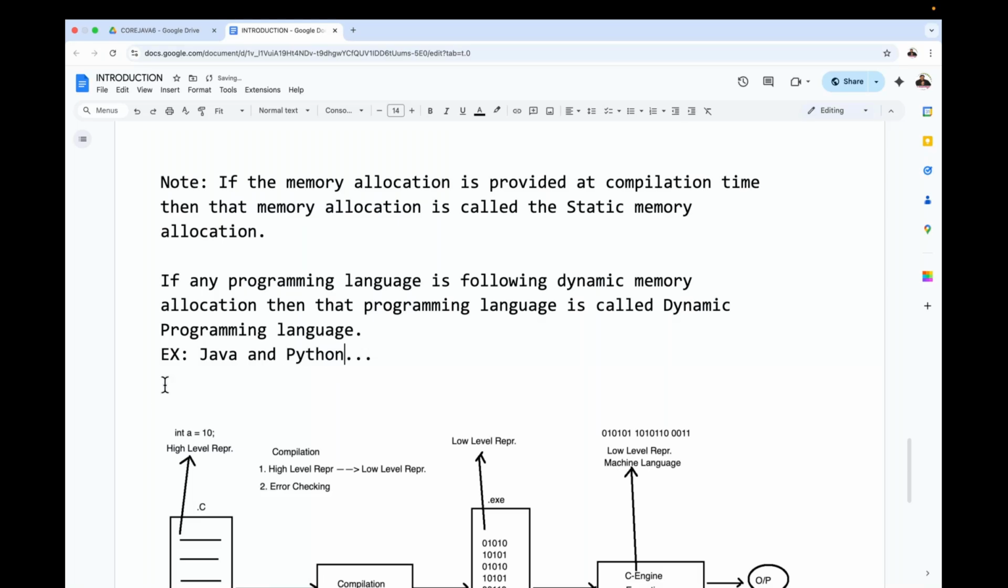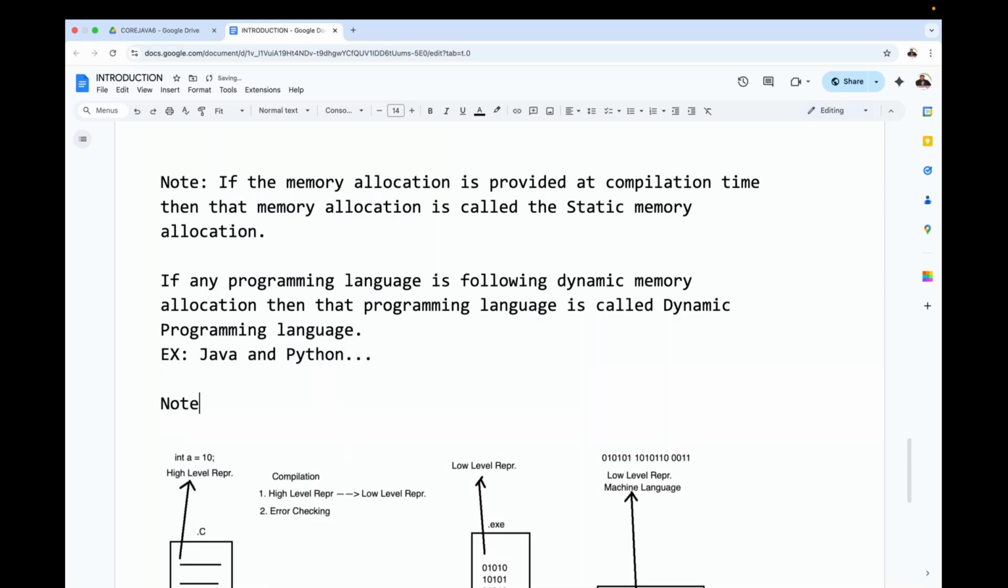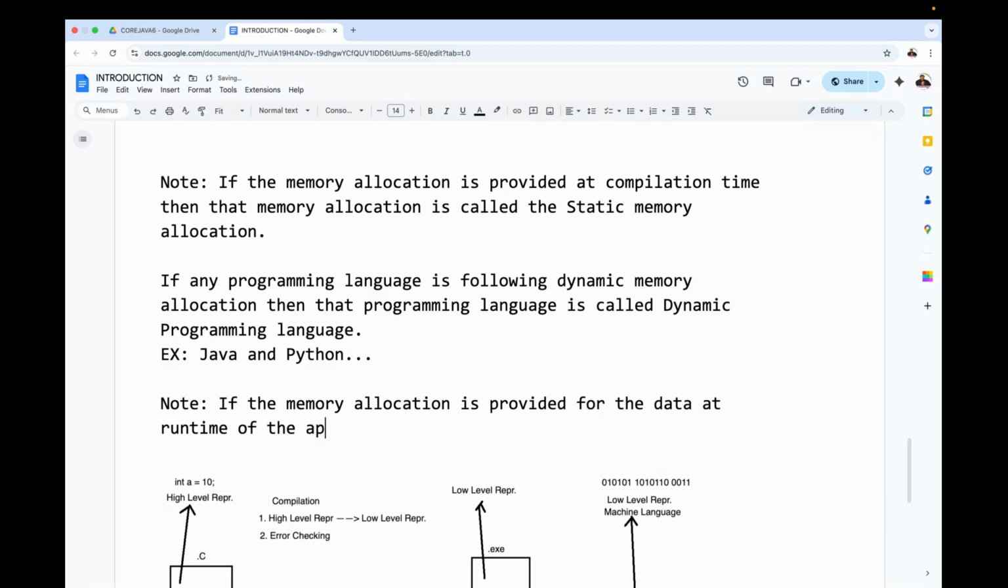What is dynamic memory allocation? Note, if the memory allocation is provided for the data at the runtime of the application, it is called dynamic memory allocation. If any programming language follows this dynamic memory allocation, automatically this programming language is called a dynamic programming language. That's it. Now the first difference we completed.